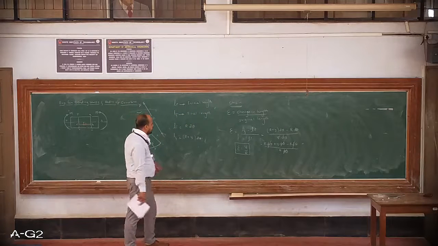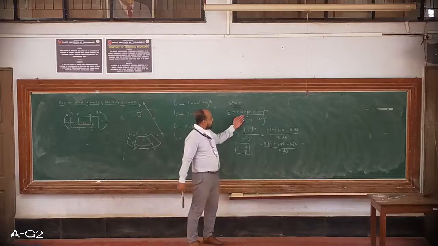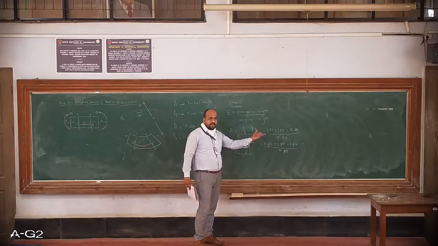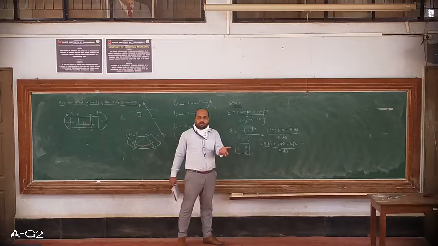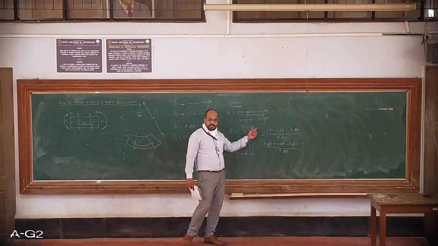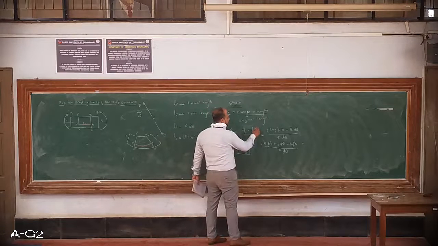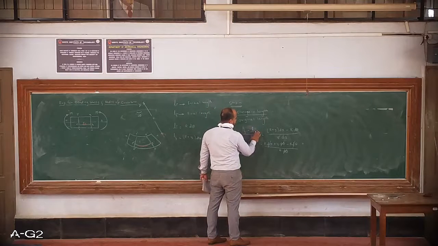I hope it is clear. Strain is change in length divided by original length. How do you calculate change? Final minus initial, how much it has changed from the initial. So final minus initial, that is change, delta in general. Okay, this is nothing but the delta altogether.